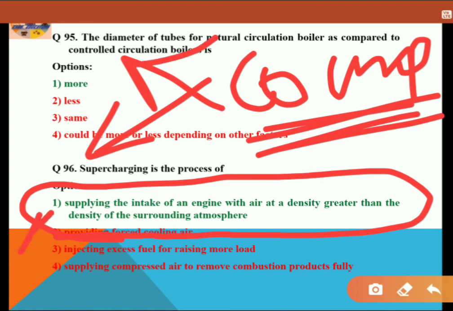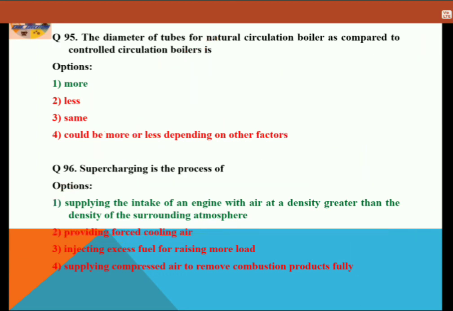You can see, for example, in the case of an aeroplane, commercial or any aeroplane, this type of operation is also done. At high altitude, the density of air is much lower, but we require much higher density for combustion of the fuel. So here also that principle is used. So option 1 is the correct answer here. Let's proceed to the next question.